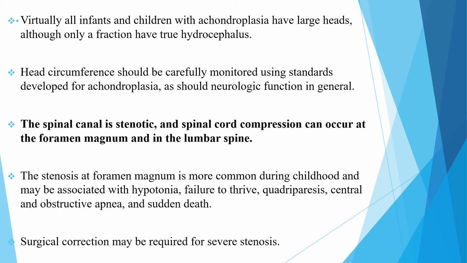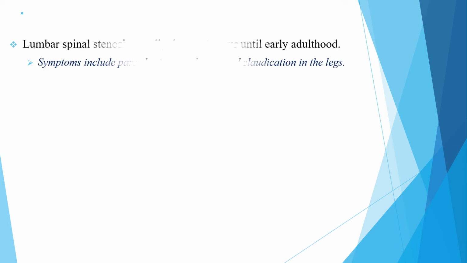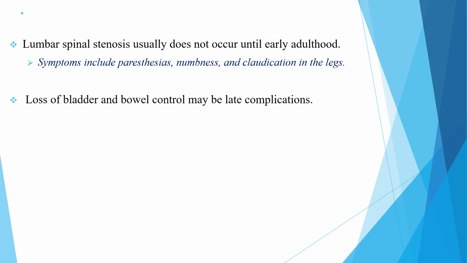Surgical correction might be required for severe stenosis. Lumbar stenosis, unlike foramen magnum stenosis, usually does not occur until early adulthood, and its symptoms include paresthesia, numbness, and claudication in the legs. Loss of bladder and bowel control may be a late complication.